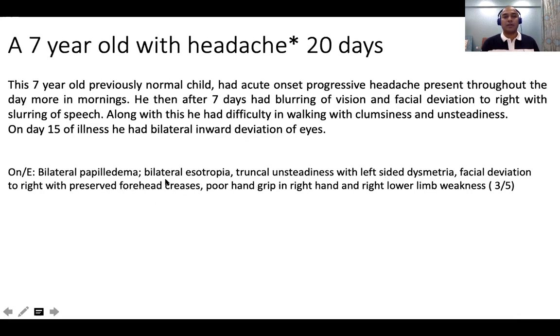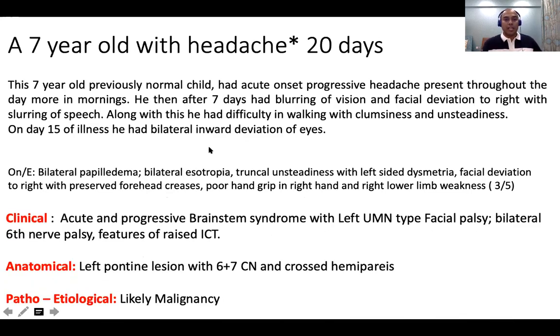There are preserved forehead creases. Okay, there is a poor hand grip in the right hand and right lower limb weakness. So there is a crossed type of hemiparesis, right? So it's an acute and progressive brainstem syndrome with left UMN type facial nerve palsy, right?